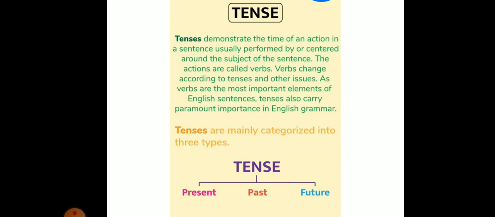Tenses are mainly categorized into three forms, that is, your present tense, past tense, and future tense. Present tense expresses action in present time, past tense expresses action in past time, and future tense expresses action in the future time. For example, we are late. The sentence is in present tense. We were late. The sentence is in past tense. We shall be late. The sentence is in future tense.